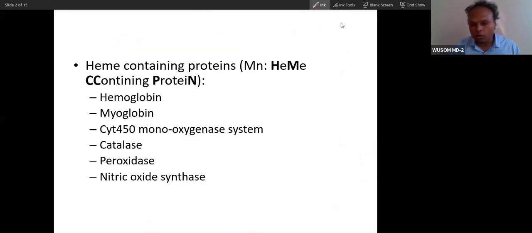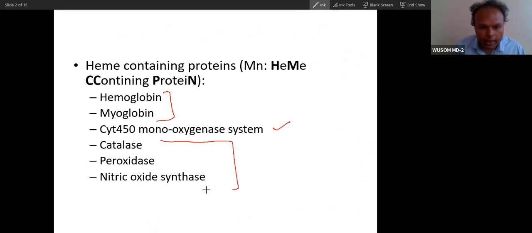Now let's see which proteins contain heme. I have already told you these 2 proteins, and also the cytochrome 450 system. There are a few other proteins that contain heme. Nitric oxide synthase I taught you in the last class. So it contains heme, as do catalase and peroxidase. These are the other proteins, catalase and peroxidase.